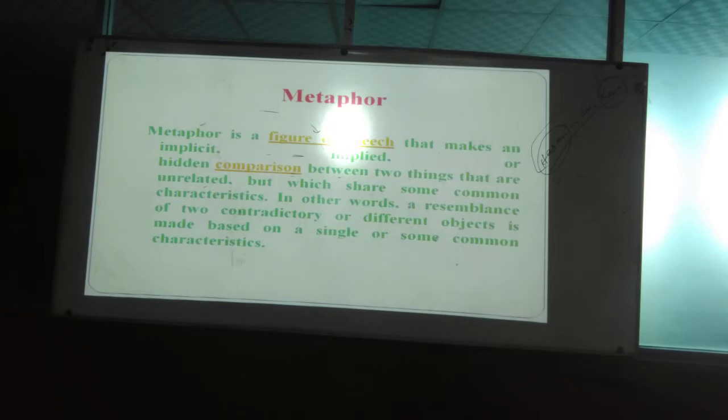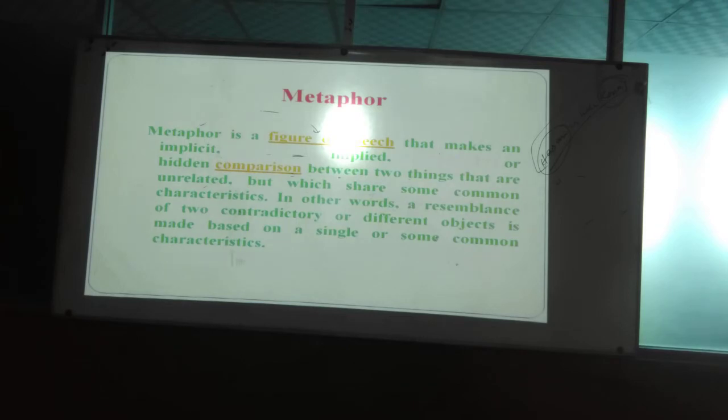Which share some common characteristics. In other words, a resemblance of two contradictory or different objects is made based on a single or some common characteristics. In similes, we have seen that two different objects are compared or linked up with what? As or like. But in metaphor you cannot use any as or like. And when you compare these two objects, these two things, these two persons or animals must have some similar characteristics.